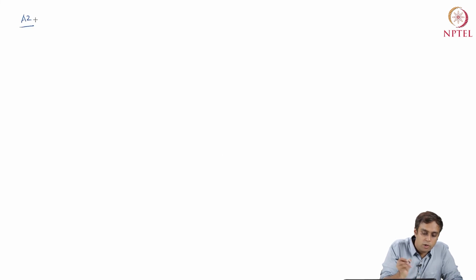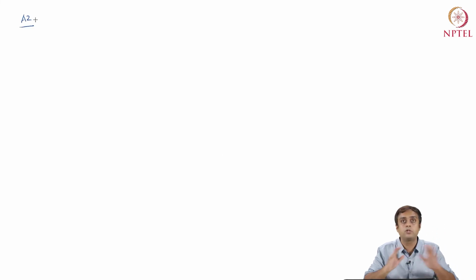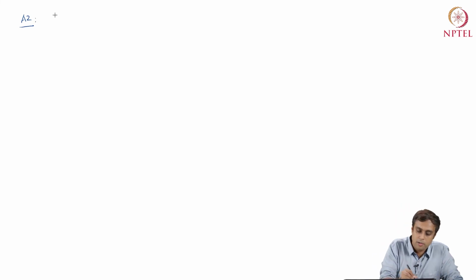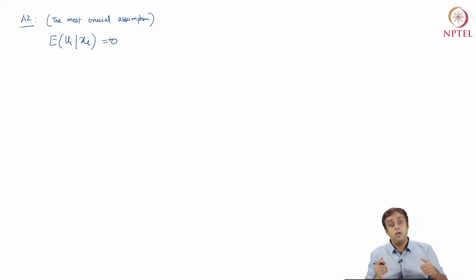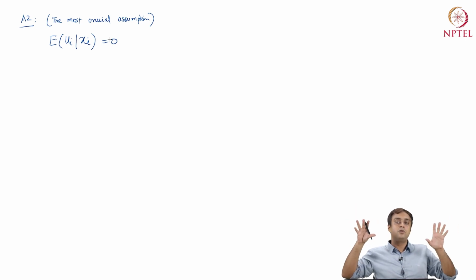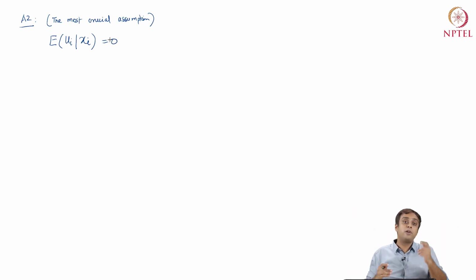So let's move on to the second and perhaps the most crucial assumption of the regression model, right? I'm going to call it the most crucial assumption, and we will see why in a minute. I'm going to write down this assumption as expectation ui given xi is 0. What this means is that not only overall should the errors sum to 0, but for every given xi the errors must sum to 0, right?